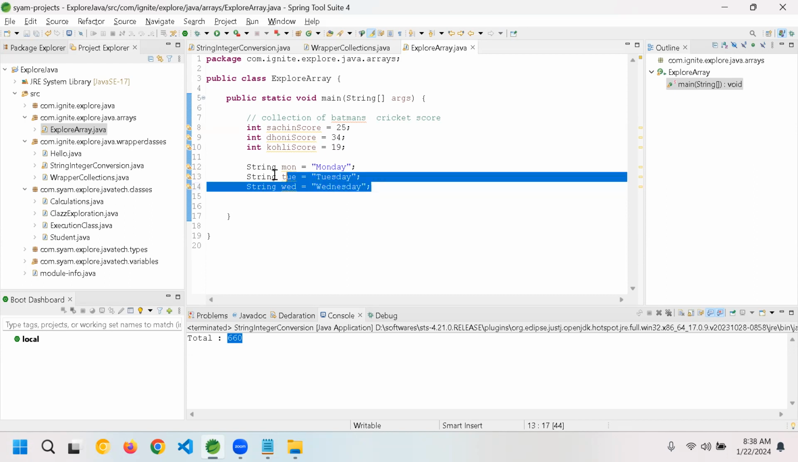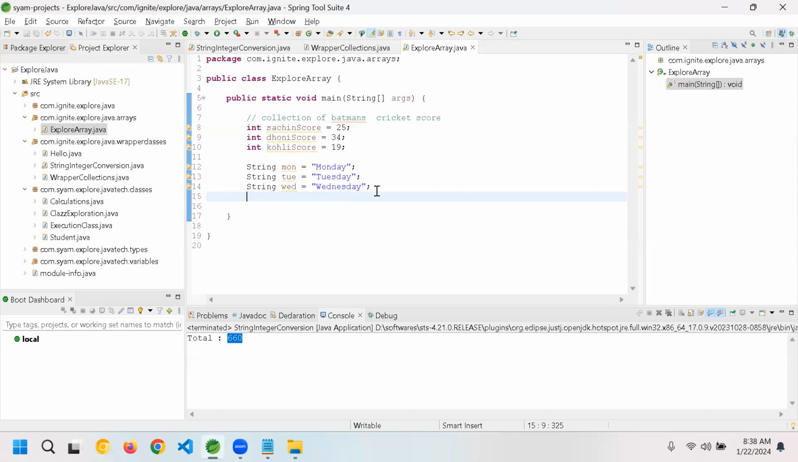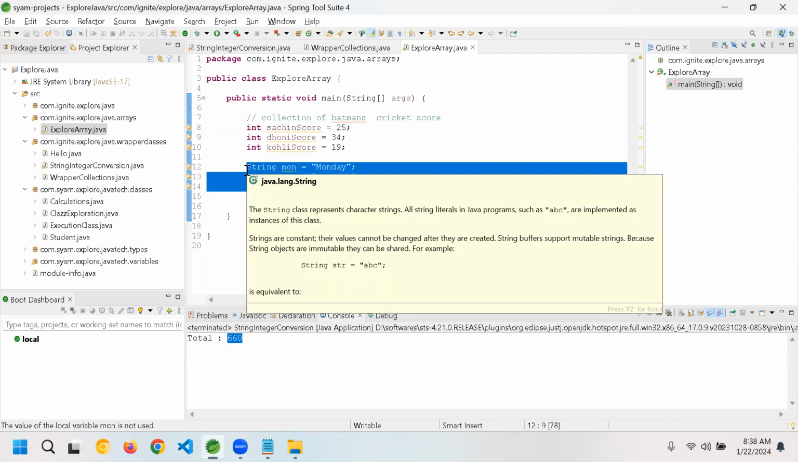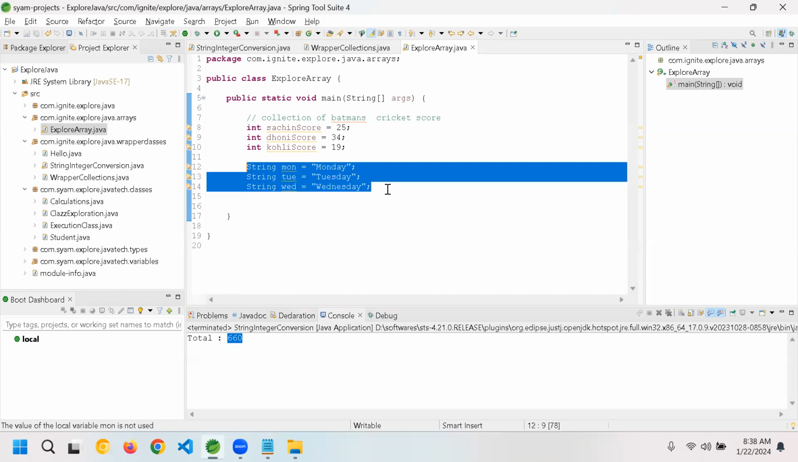Now, should we go for 7 variables, or is it better to have one variable with 7 values? Which one is better? One variable with some values. Exactly. That's where your arrays come into the picture.